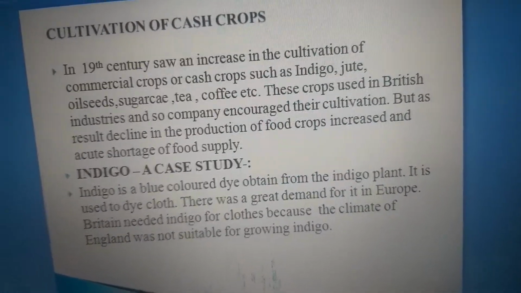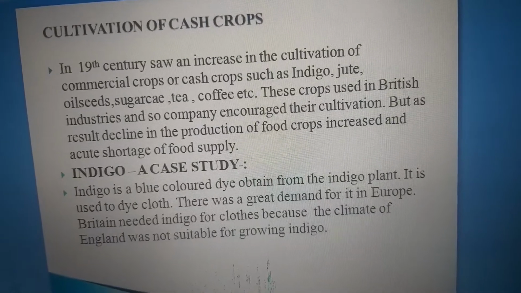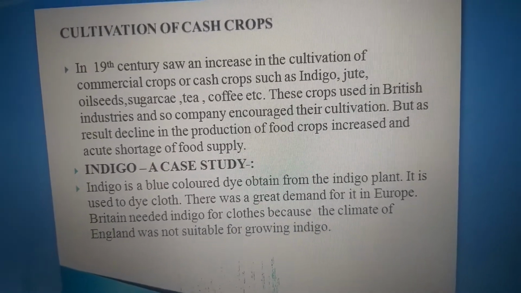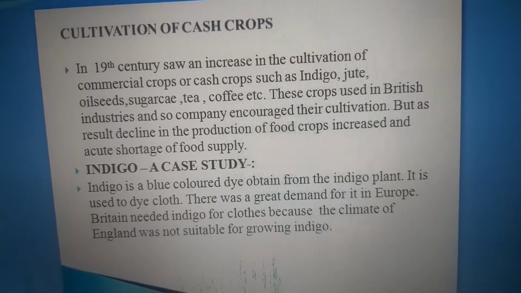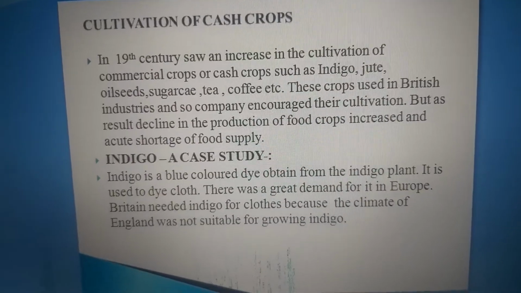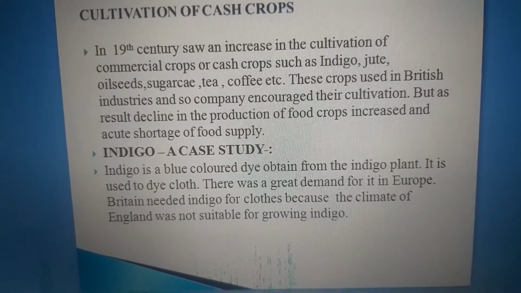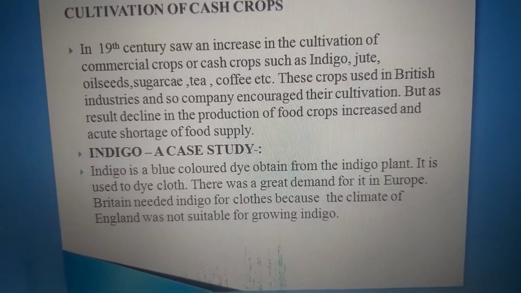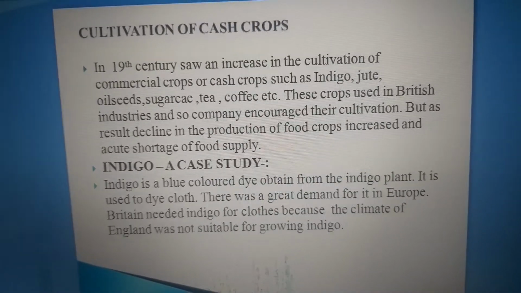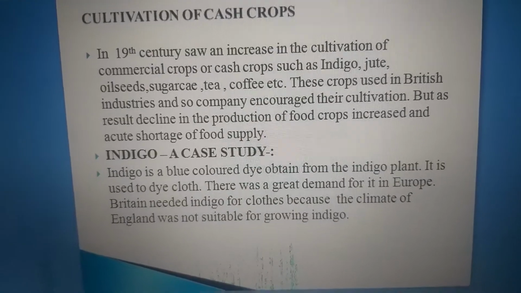But as a result, there was a decline in the production of food crops and an acute shortage of food supply. The East India Company started to force the peasants to grow only those crops which were required in Britain as well as in the whole of Europe.